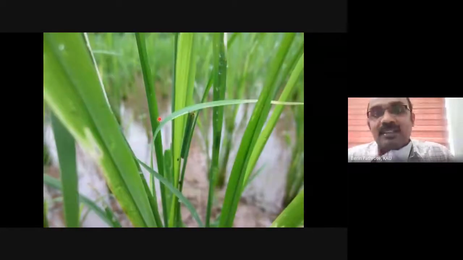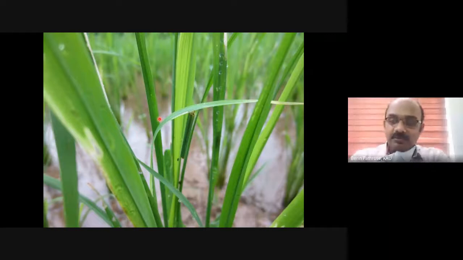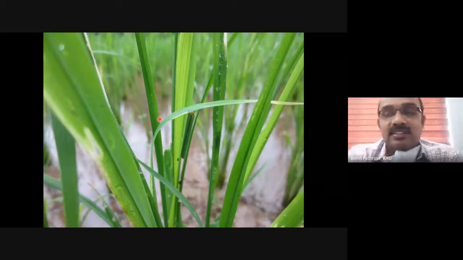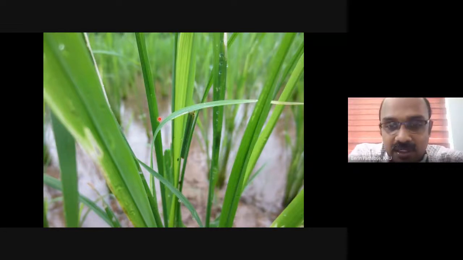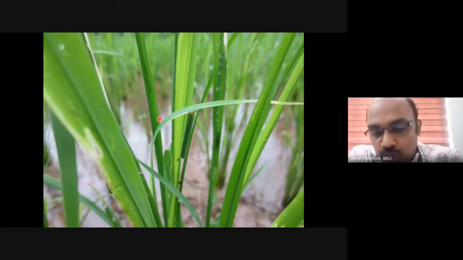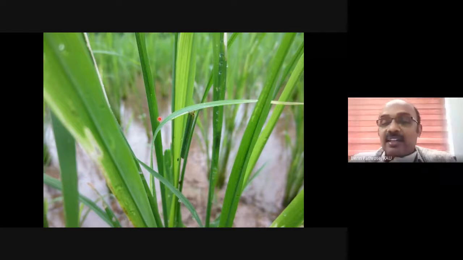So what can be its management? Can anyone suggest any management strategy? Yes, draining the water. So it's easily managed by draining the water and keeping the field dry. But most of the time farmers may find it difficult to drain water, especially if there is continuous heavy rainfall. So in those cases, we usually recommend farmers to go for other management practices such as passing a rope.